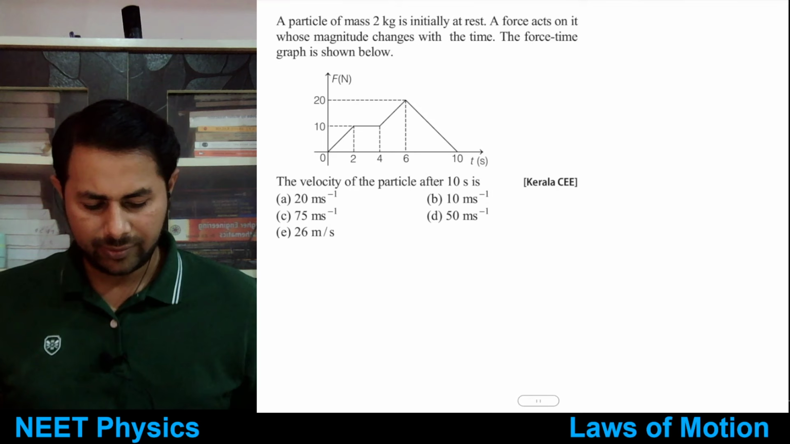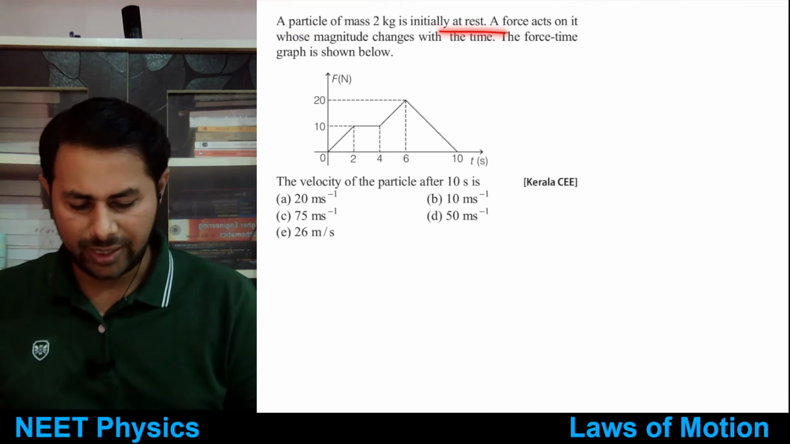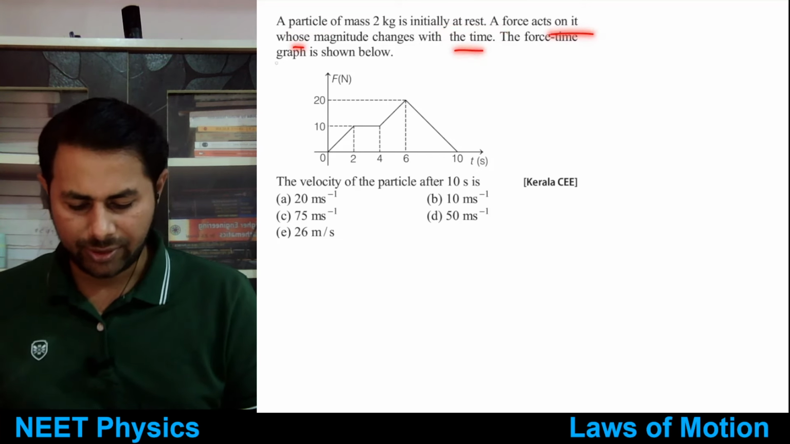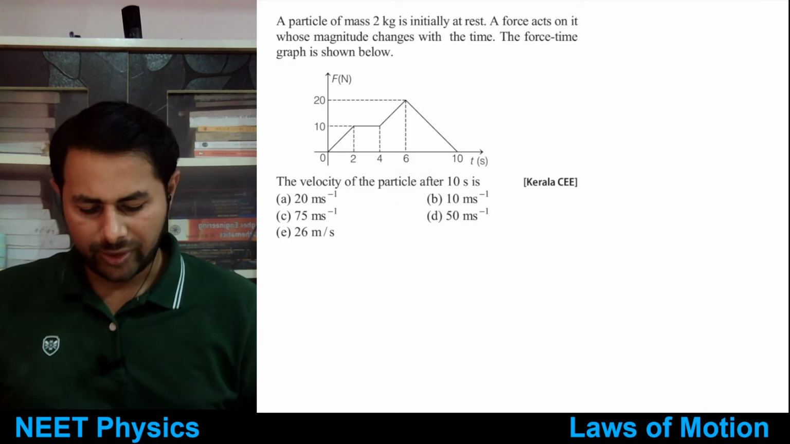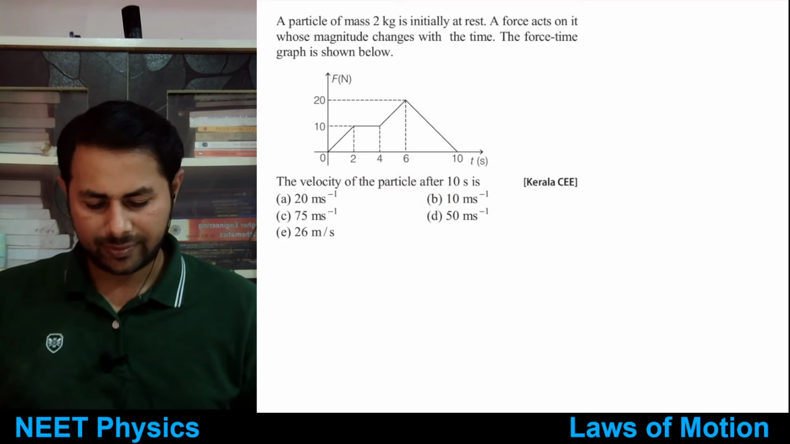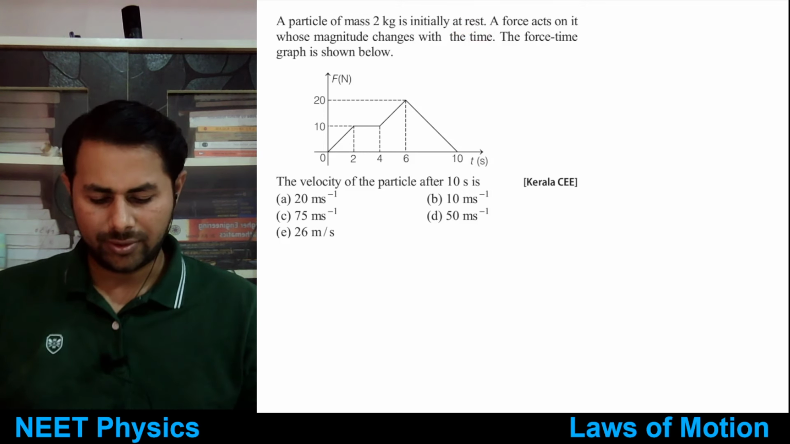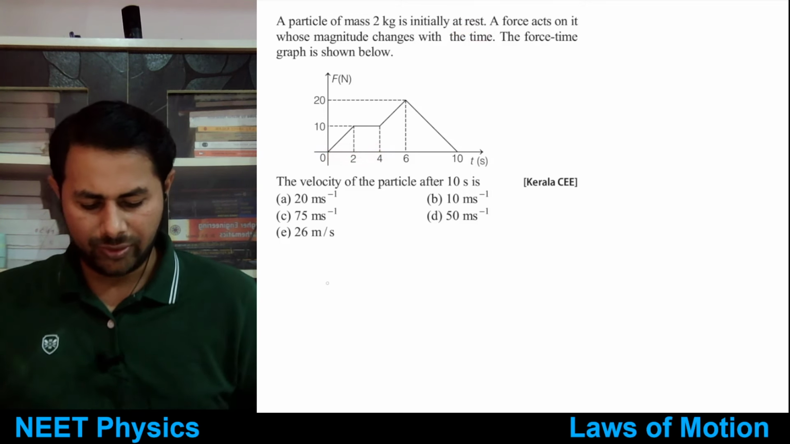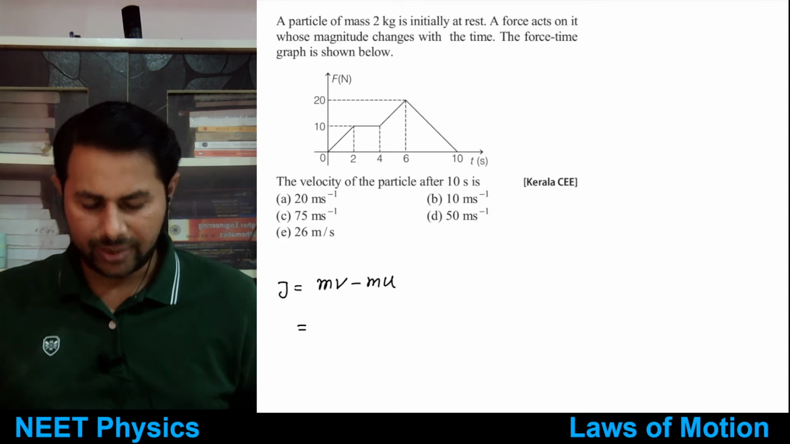Let's see next one. So again this is similar question. A particle of mass 2 kg is initially at rest. A force acts on it whose magnitude changes with time. The force time graph is shown below. Okay, this is the force time graph, and you want to find out the velocity of the particle after 10 seconds. It is starting from rest. Okay, so this is force time graph. It will give you impulse, that is mv minus mu. It's equal to area under this curve.